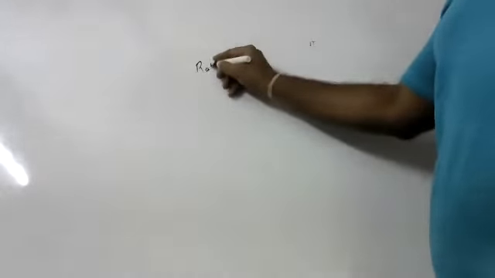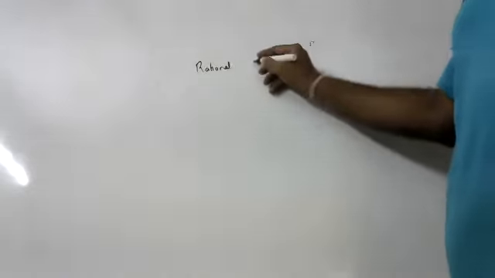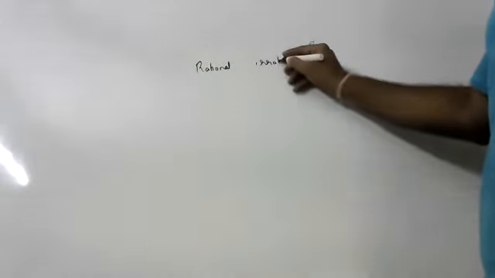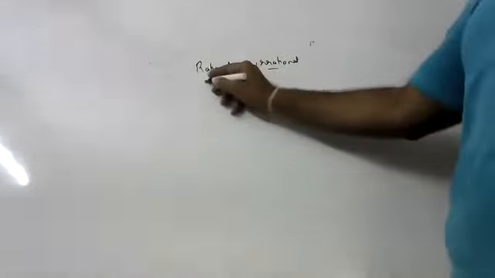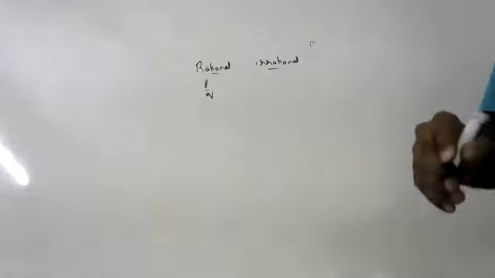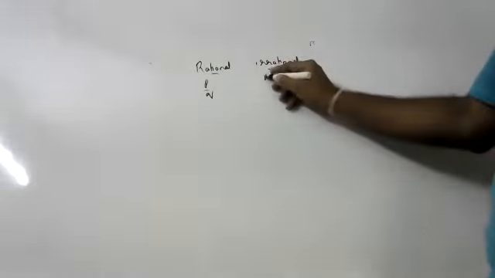What is a rational number? What is an irrational number? From number systems, I'm telling 9th class. Anything which we can write in p by q form is called a rational number. Anything which we cannot write in p by q form is an irrational number.